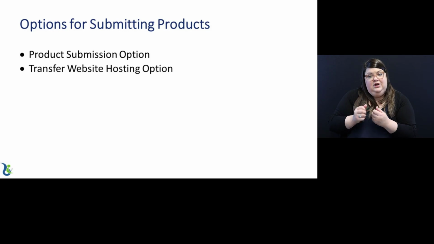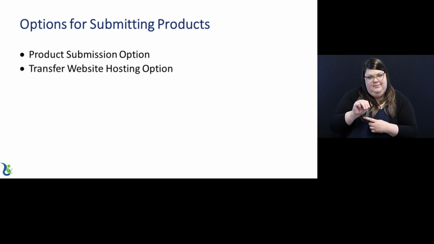Most grants result in a series of products that can be uploaded to the NCRTM library by using an online submission form. No account is needed to upload products. Transfer website hosting option. In some instances, the entire grantee website may be of significant value for the communities the grant supports. In this case, RSA may authorize the grantee to transfer website hosting to the NCRTM.